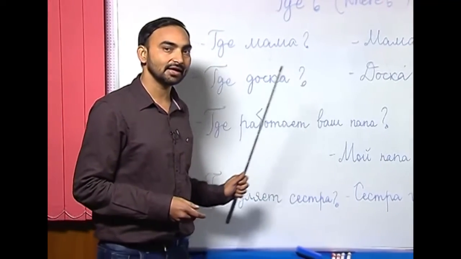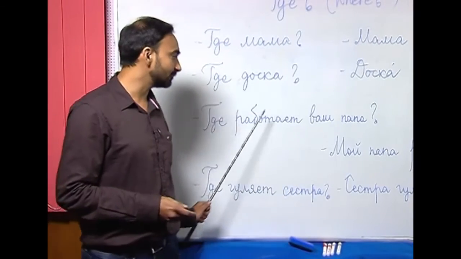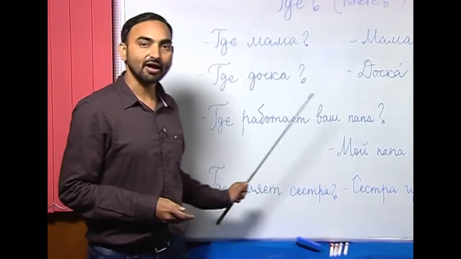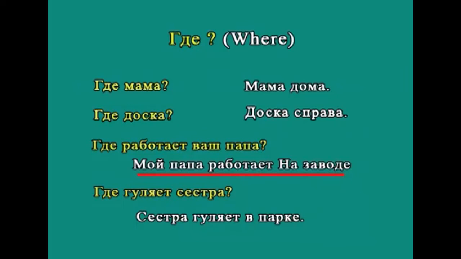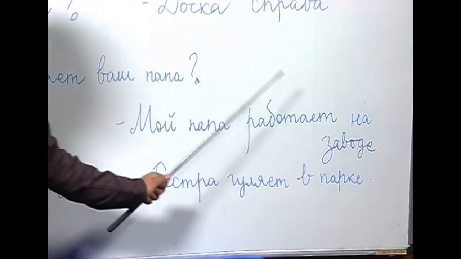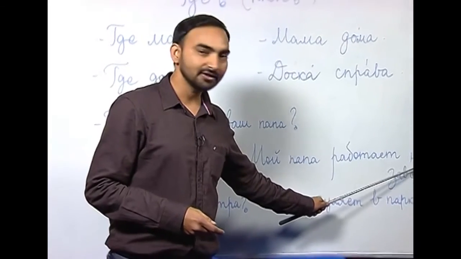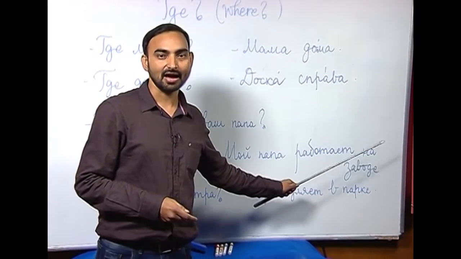Let us move on to the third interrogative sentence that I have written here: где работает ваш папа? Где работает ваш папа? Where does your father work? Работать is to work. Where does your father work? And how do you answer this question? Мой папа работает на заводе. Мой папа работает на заводе. My father works at a factory. So, here you can see I have used this noun завод after this preposition на, which is either at or on.